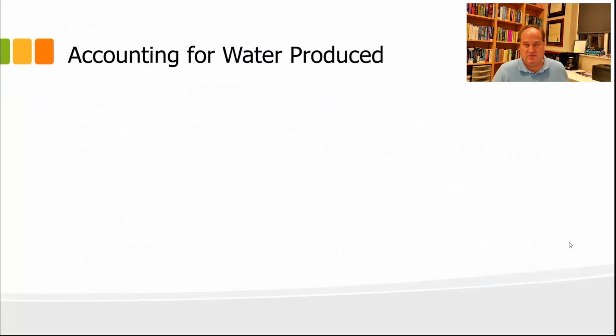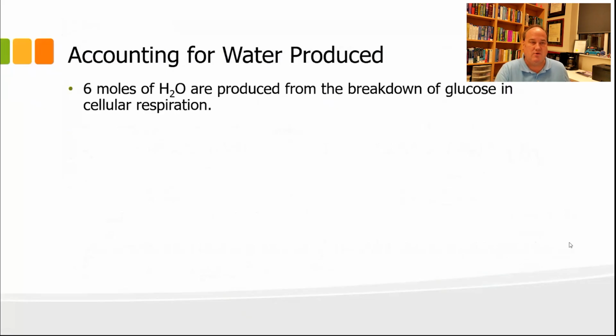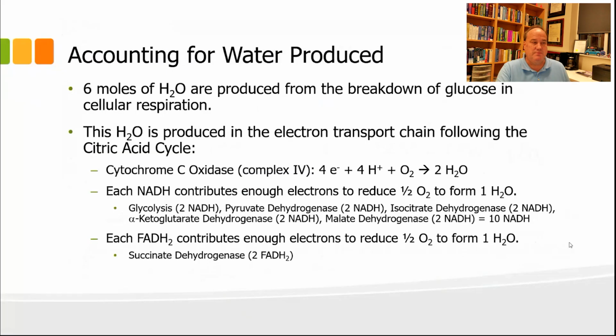And now let's look at the water. Because we produce 6 CO2, we also produce 6 water, so we have to balance the water as well. So again, 6 moles of H2O are produced from breakdown of glucose in cellular respiration, and this water is mainly produced by the electron transport chain following the citric acid cycle.